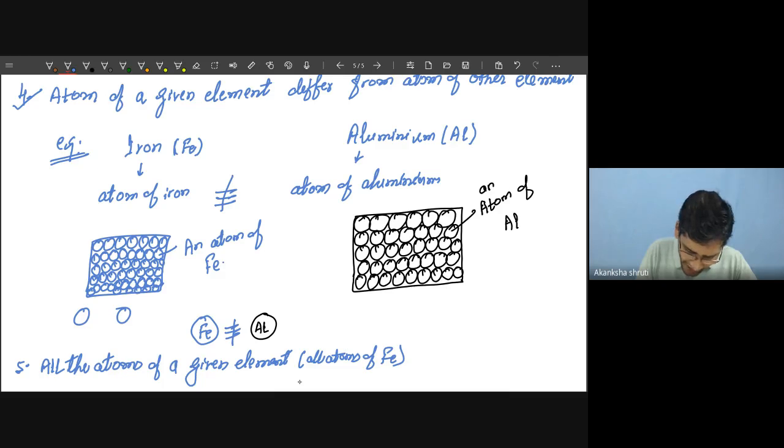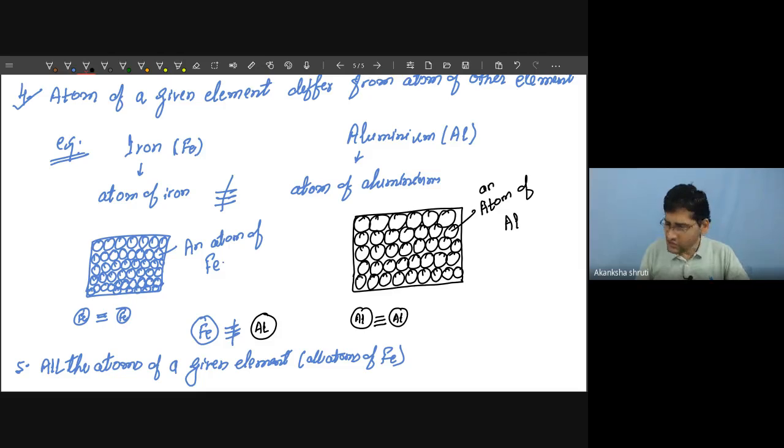So these two iron atoms will be identical, but the iron atom will be different from the aluminium atom. Two or more aluminium atoms will also be identical, but the aluminium atom will be different from the iron atom.